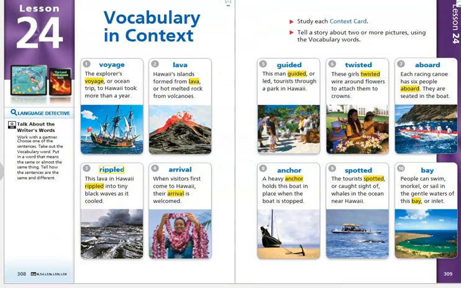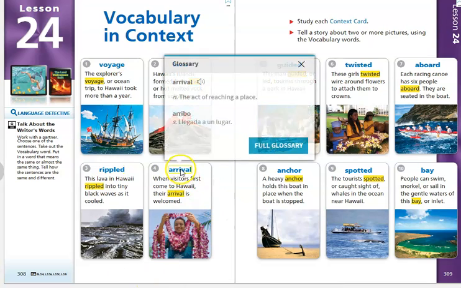Number four, arrival. When visitors first come to Hawaii, their arrival is welcomed. And we can see from the picture, it's a tradition in Hawaii when you arrive there, they give you what's called a lei. It says a woman in traditional Hawaiian clothing presenting a flower lei. So this is something that they give visitors to their island. So let's just check our glossary. And it says arrival is a noun, and it's the act of reaching a place.